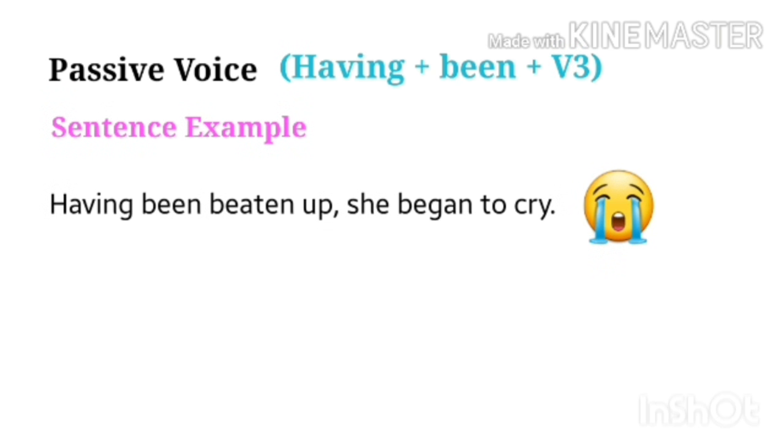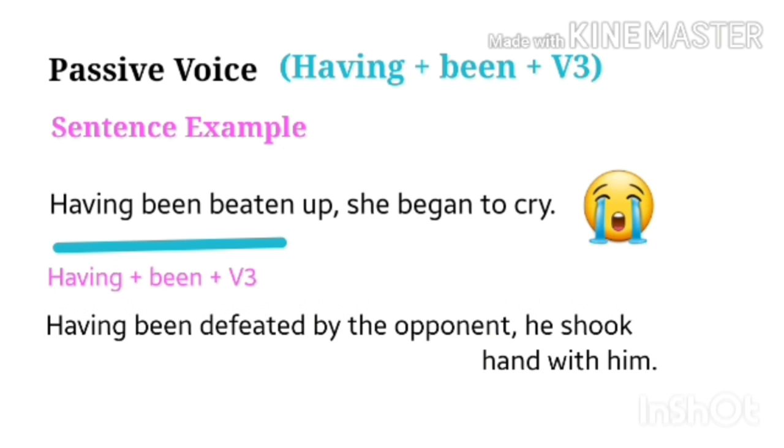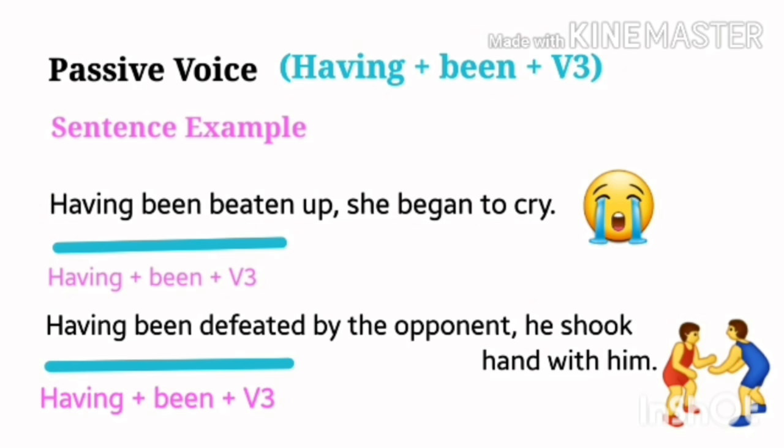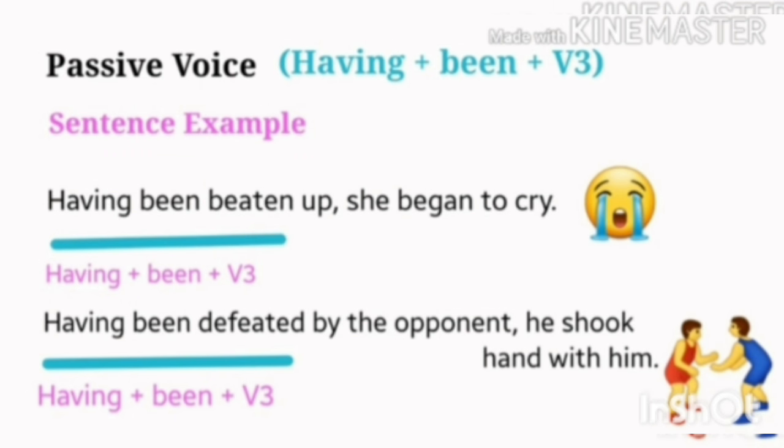And in the next, passive voice, having plus been plus V3 is used as the verb form. Examples: having been beaten up, she began to cry. Here, someone else has beaten her up. She has not beaten herself up. So, we are using the passive verb form here, and therefore, between having and V3, we have used been. Having been beaten up. In the next sentence also, having been defeated by the opponent. Here he is defeated by someone else, that is the opponent.